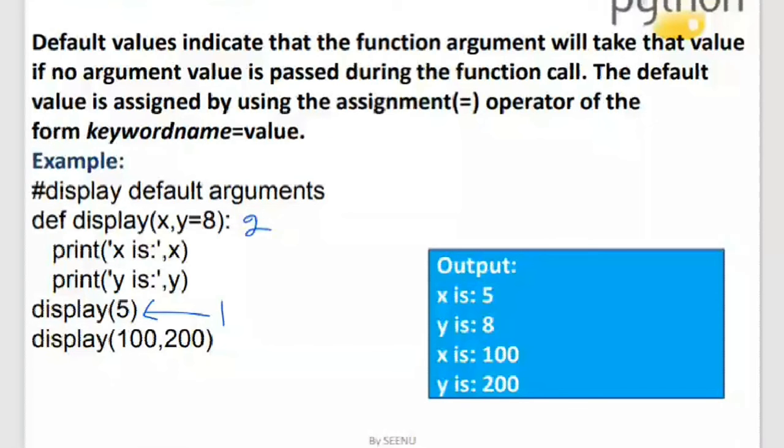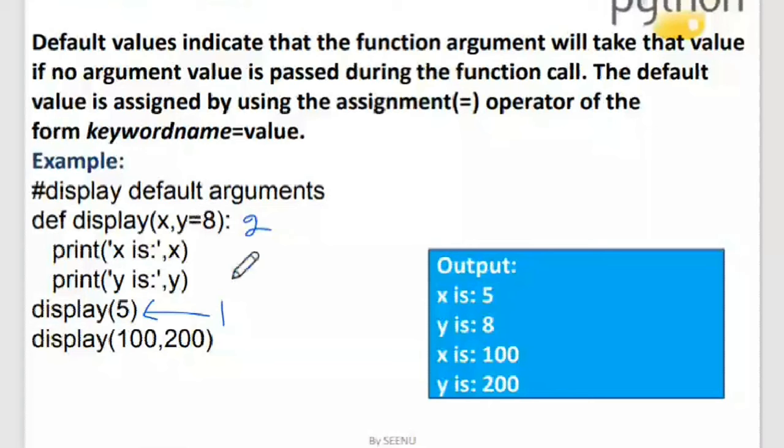Here, in the function definition, I said y is equal to 8. This is nothing but a default argument. When you have a declaration like this, where a variable is assigned a value inside the formal arguments list, it is considered a default argument.